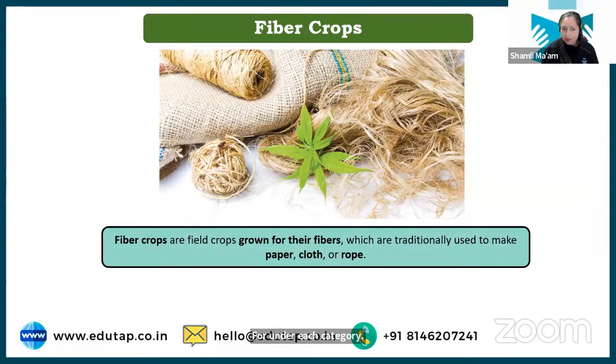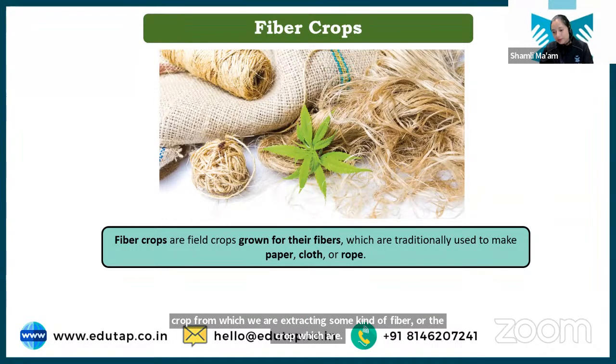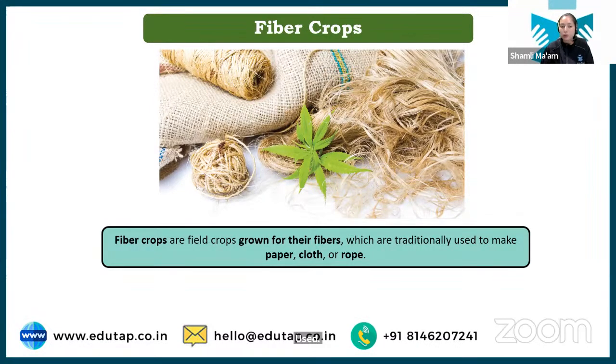Chalo. Fiber crops are very easy to understand. These are the crops from which we extract some kind of fiber, or which are used for fiber making. I have already repeated many times that we have two fiber crops, jute and cotton. From this fiber, many things can be made. You can make clothes, paper, ropes, bags, right? So these are known as fiber crops.